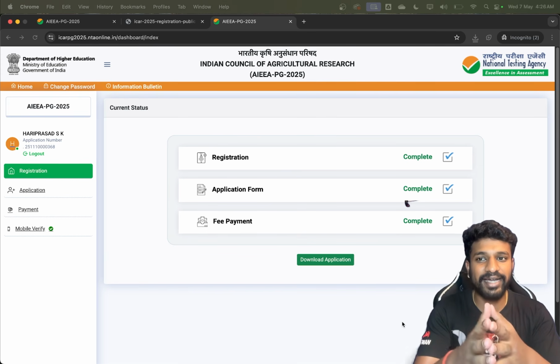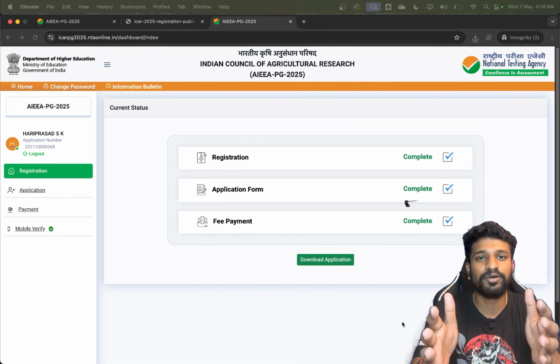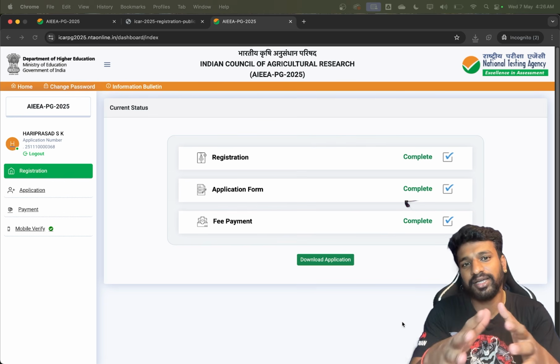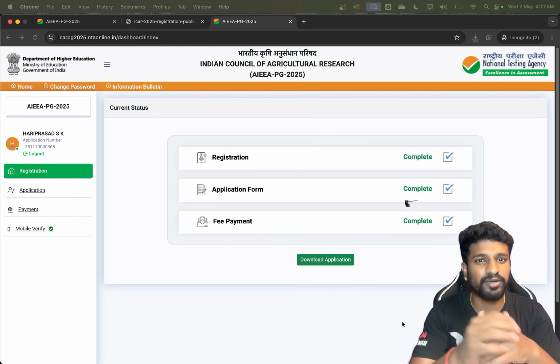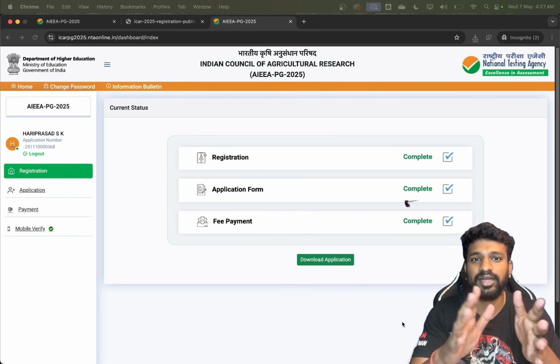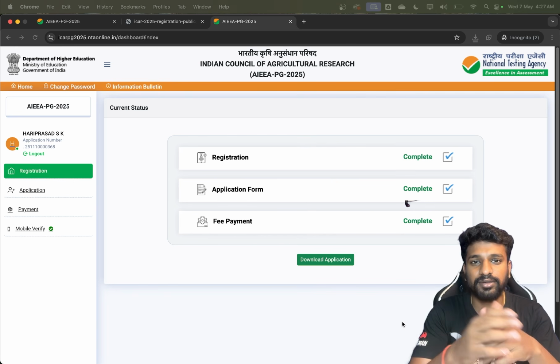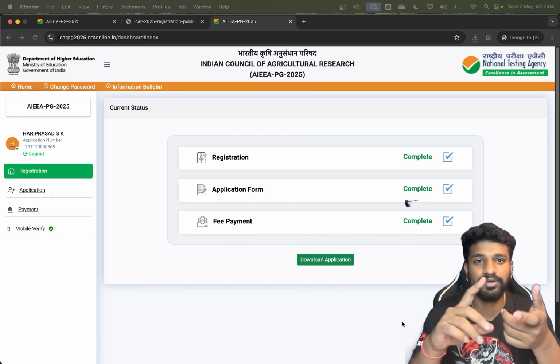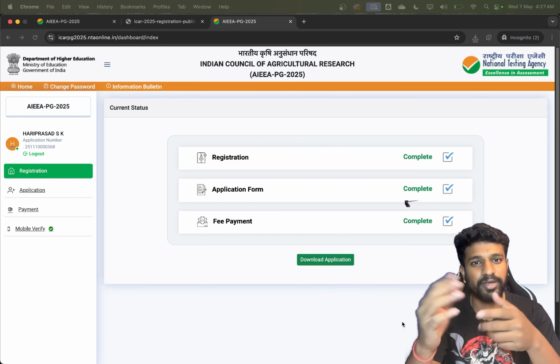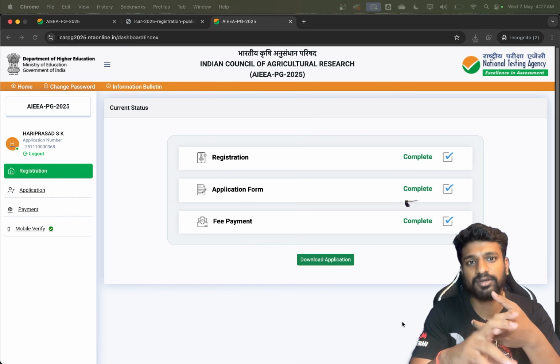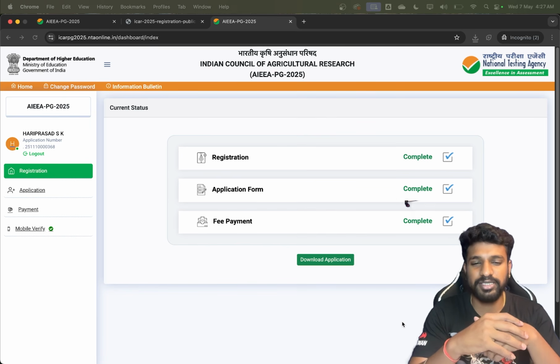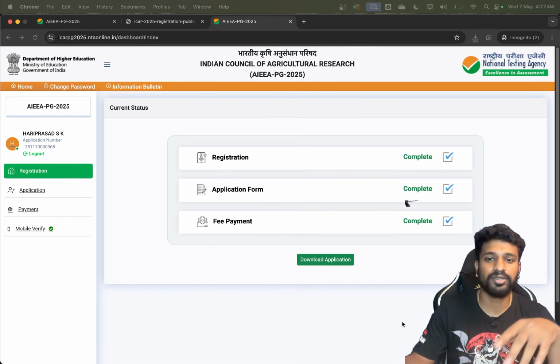So this is the entire process of applying for ICAR PG, and as I told you, it is the same as ICAR PhD also. The main difference is regarding the qualification you apply with. It will be masters for the PhD exam, and it will be undergraduate for the PG exam. That's it. So this is how you have to download the application.